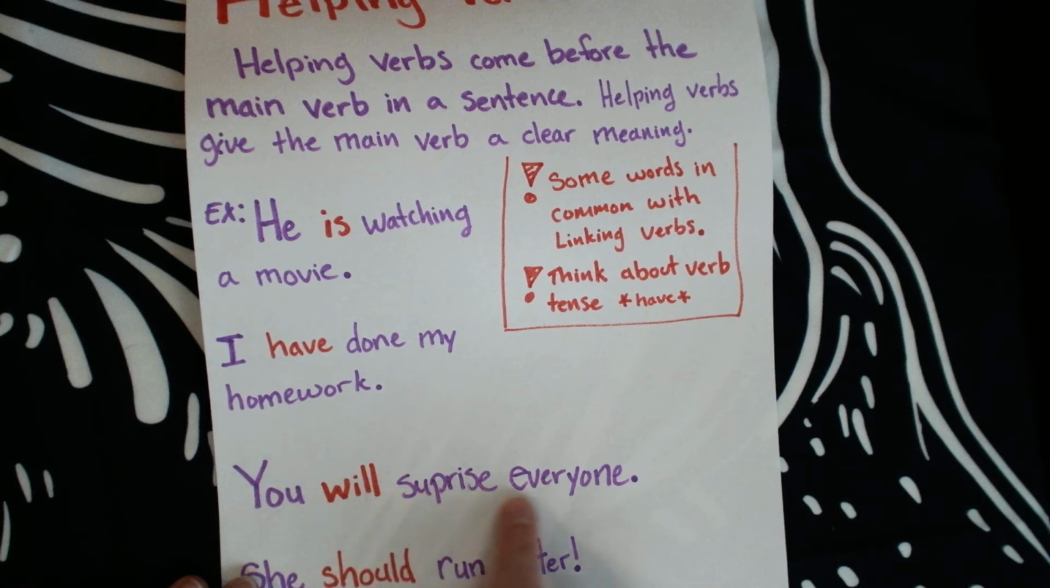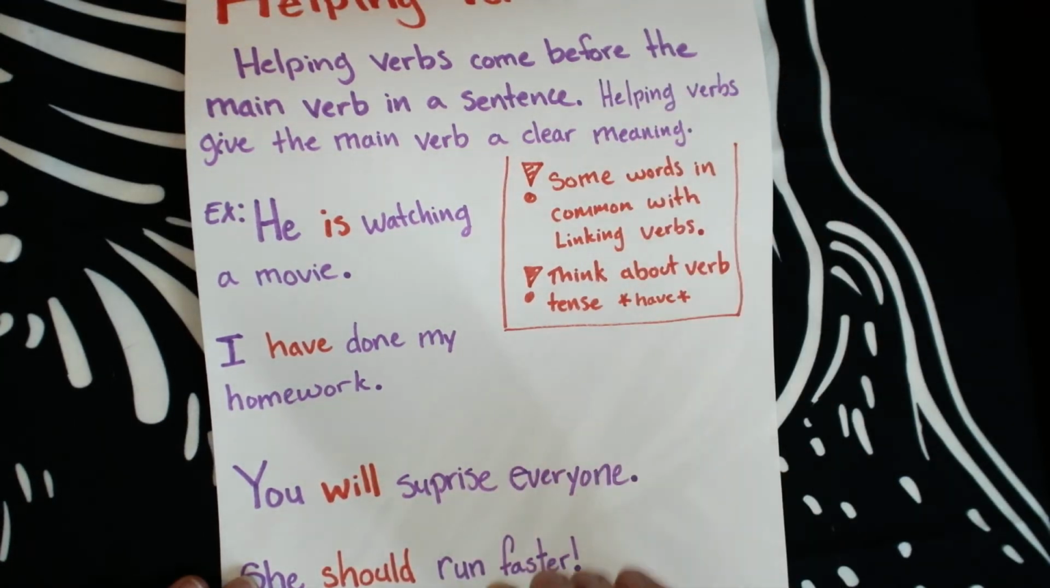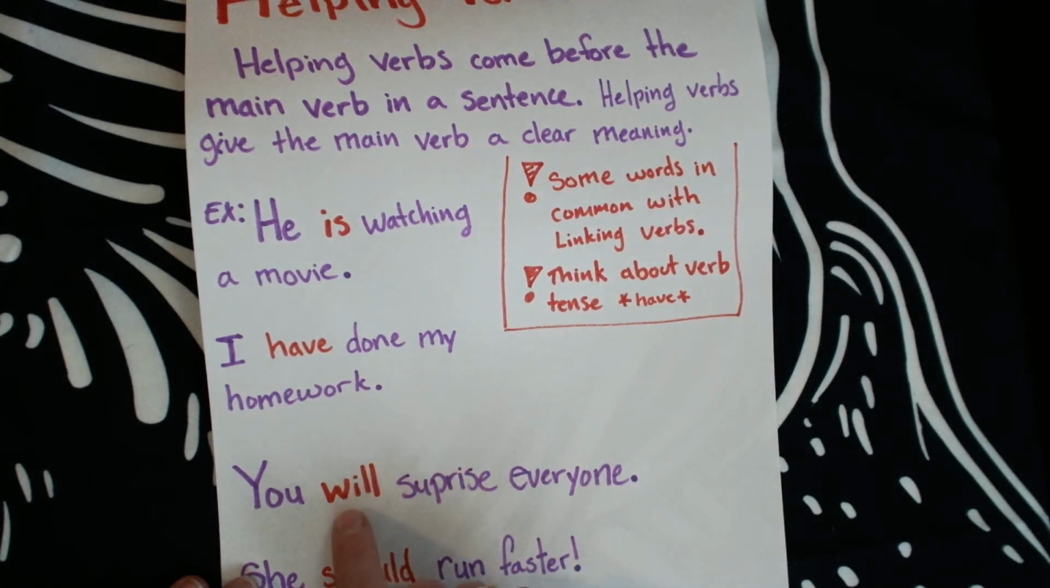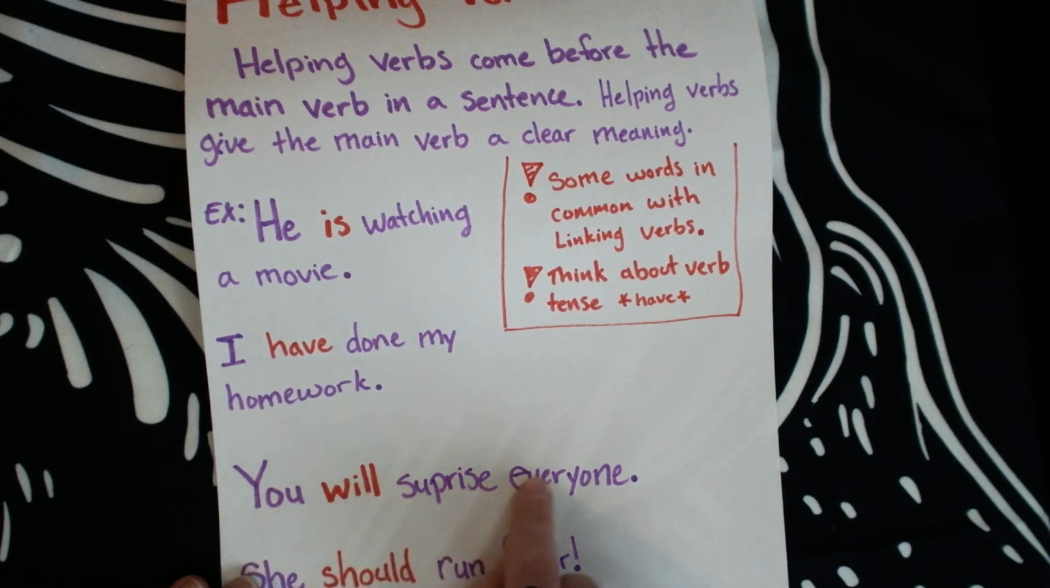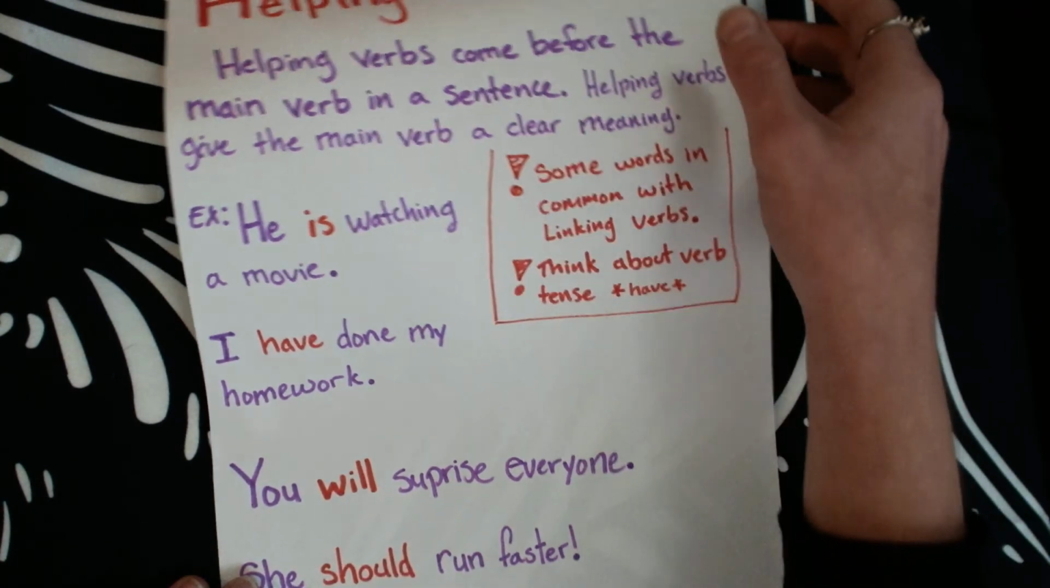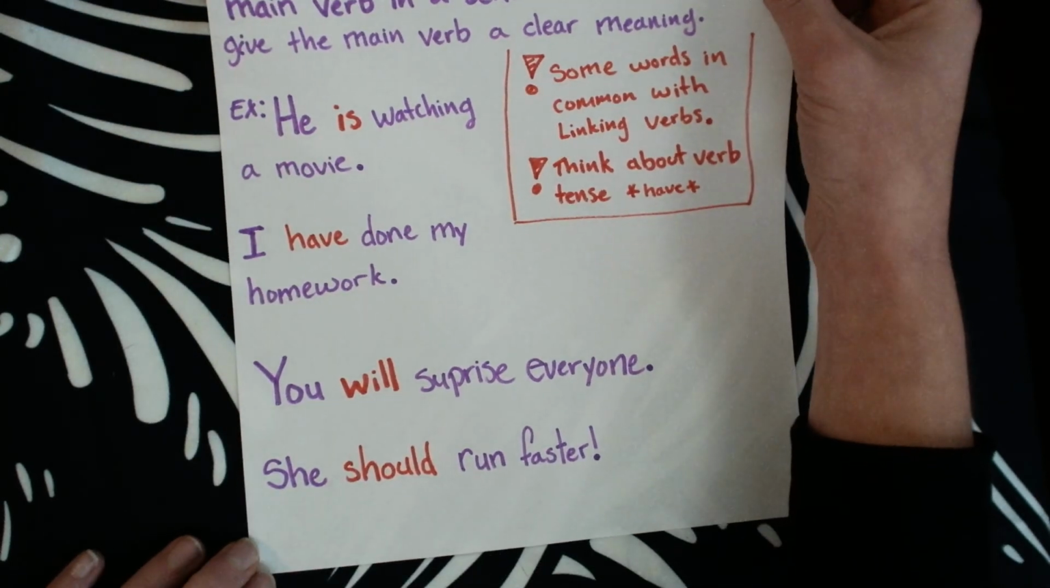You will surprise everyone. Surprise is the main verb. That's something you could do. You could pop out and say surprise. And so we're going to see, oh wow, there's this other word that comes right before it that's helping that verb make sense in the sentence. You will surprise everyone. Look at how this helping verb creates the verb tense, so it's a future tense verb now. Let's take a look at another example.